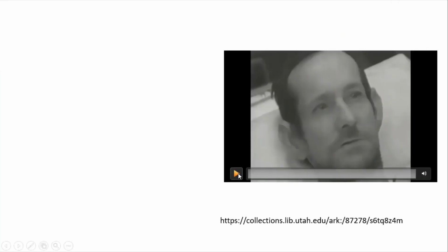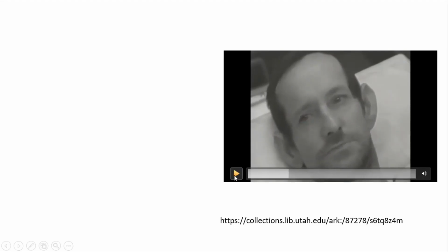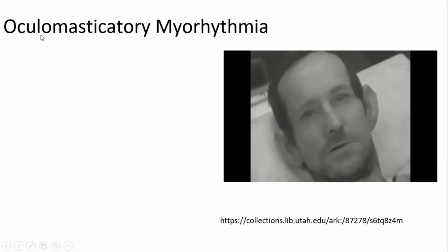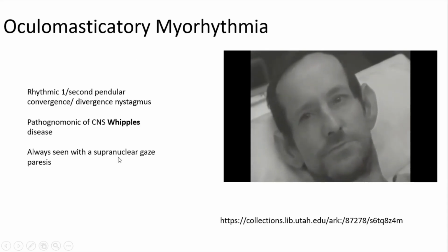This is again our spotter. So you can see this convergence nystagmus along with these periorbital movements. What could this be? This is a convergence nystagmus. It's oculomasticatory myorhythmia. It's pathognomonic for CNS Whipple's disease.